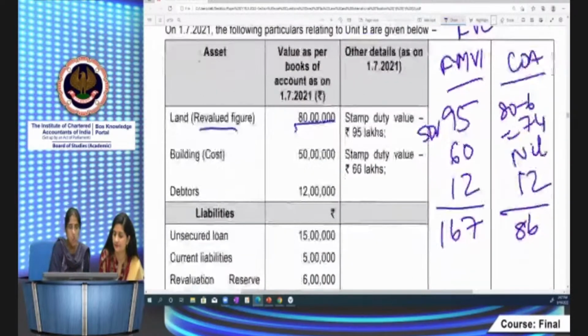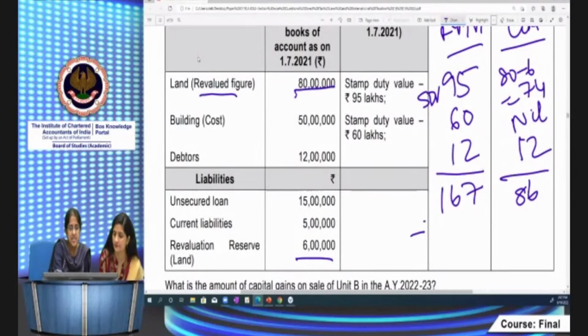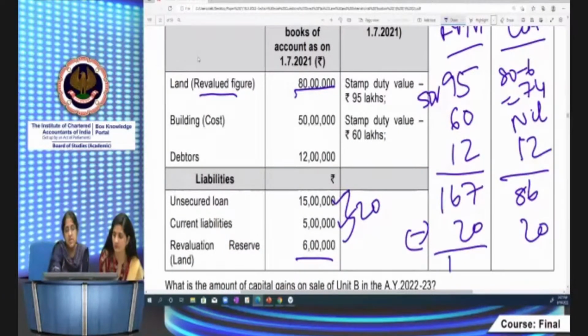It's not over. Now what about liabilities? Here it's a clear-cut case, both are liabilities, and in both cases you have to take the book value. Liability is totally 20 lakhs. This revaluation we've adjusted against land figure. So 20 lakhs are reduced from this, 20 lakhs are reduced from this. This is 147 lakhs. Here it is 66 lakhs. Now 147 lakhs is my FMB1.